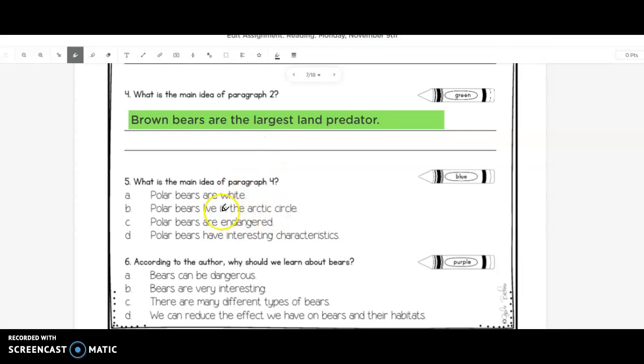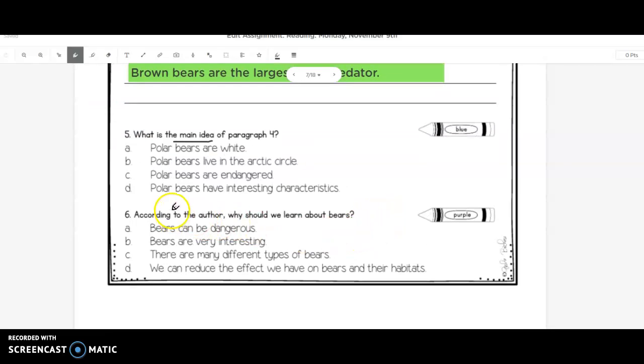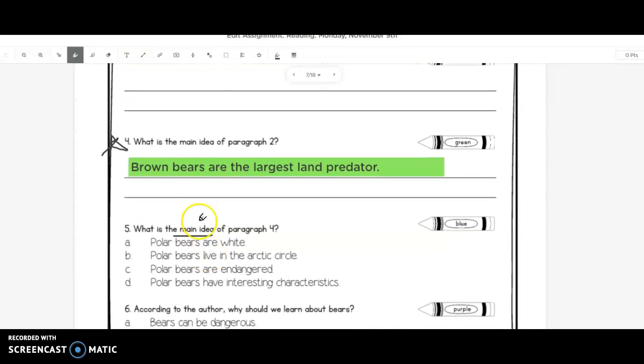So we are looking at paragraph 4. I want you to find the main idea using the same strategy that we used for the past paragraph. According to the author, why should we learn about bears? I also want you to highlight in purple the reason the author says we should learn about bears. Once you have written out everything I've written out and completed 1 through 6, you are done with this part of reading skill for today.